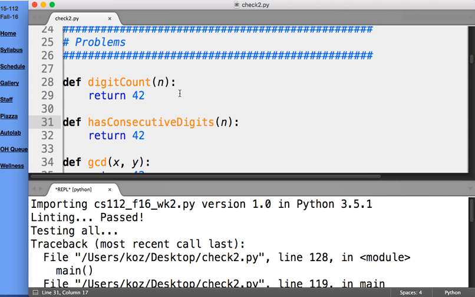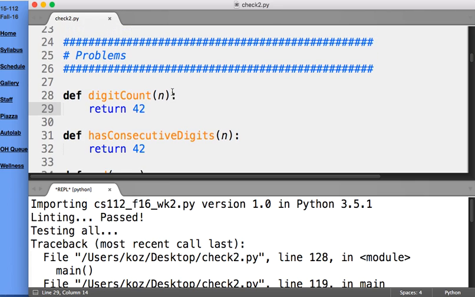Fine, let's go for it. Here is digitCount. We have a number n. I should say I'm going to deliberately put a couple errors in here that we'll get out in a moment. But to begin with, we said we're going to pull off the ones digit. Well, the ones digit is n mod 10, right? And it turns out we actually can ignore the ones digit. We don't care what it is. We just want to keep going so long as there is a ones digit, which means n is greater than 0, right? That means there's a ones digit.